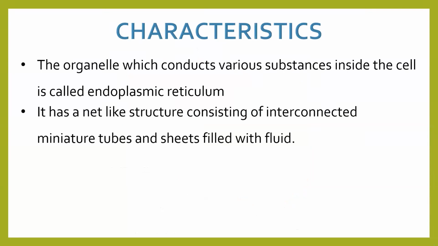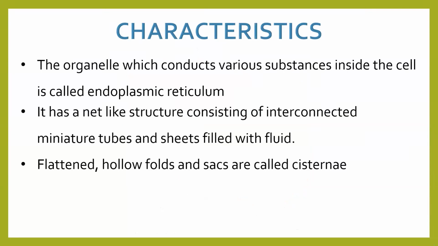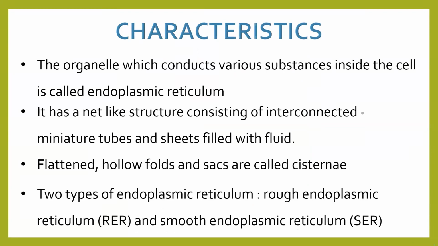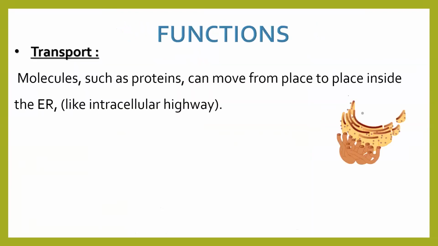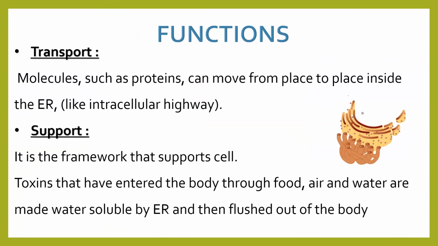You've seen the characteristics. What is ER made up of? It's a continuation of the nucleus. It has a fluid connected, and the hollow flattened sac-like structures are called cisternae. Then we also saw the function. That means if any harmful thing is entering the cell, it is the work of the ER to ensure that the harmful thing is converted into a harmless thing and then flushed outside of the cell body.